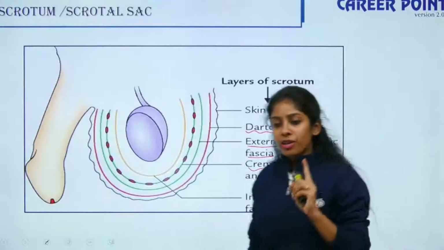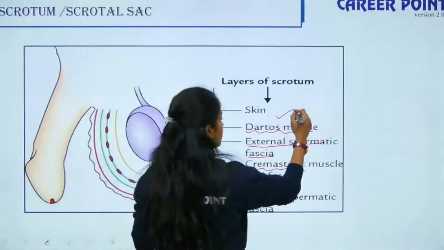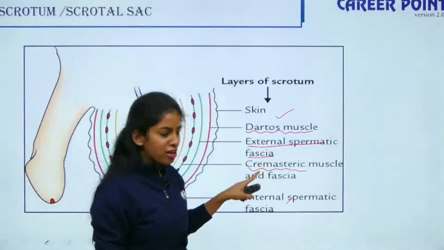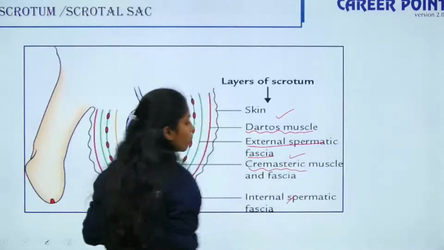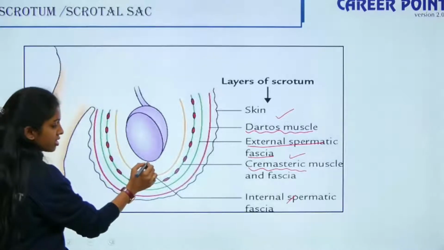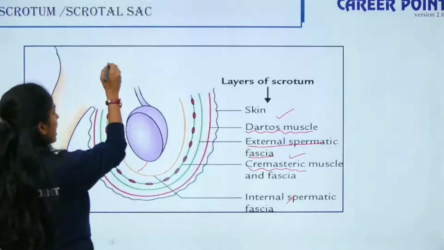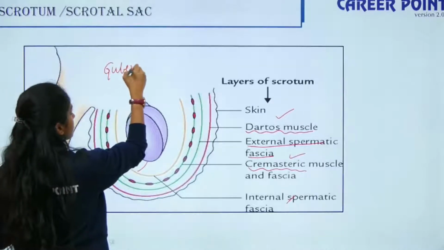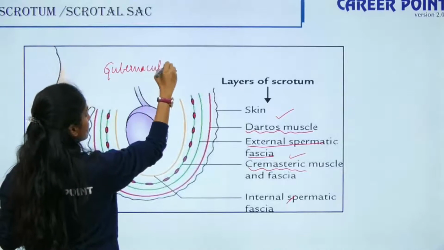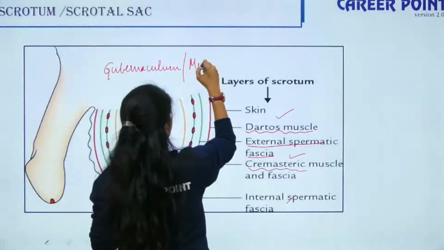When you talk about the scrotal pouch, you should remember the dartos muscle, the spermatic fascia, and the cremaster muscles. Your testis is attached to the scrotum via a muscle known as gubernaculum. It is also known as mesorchium.